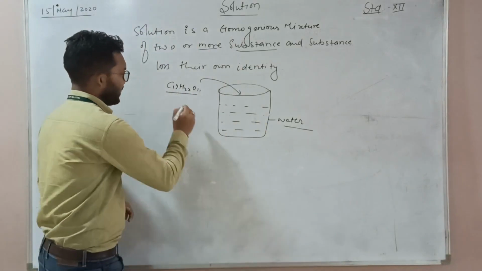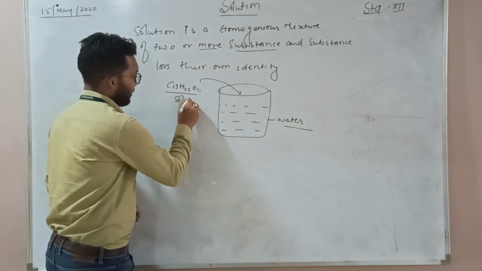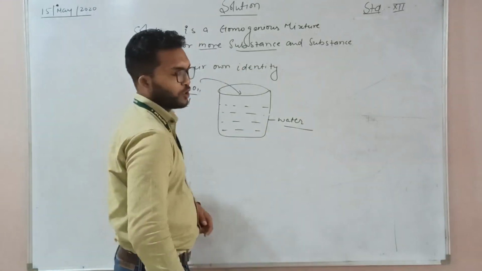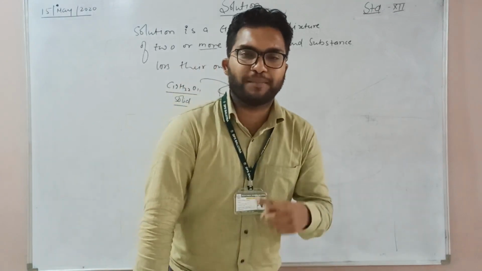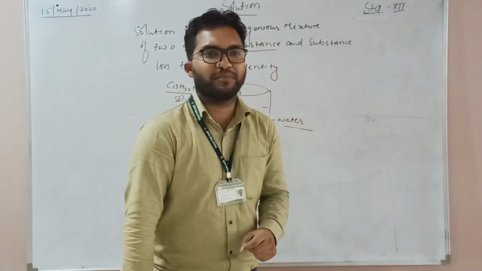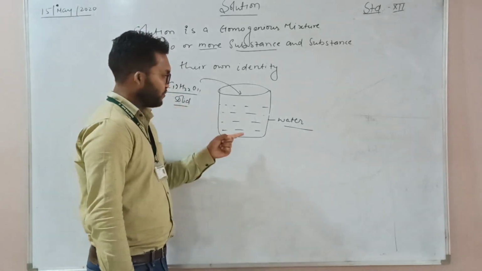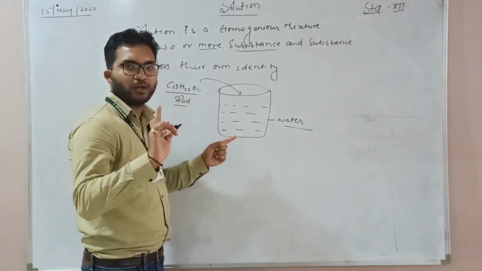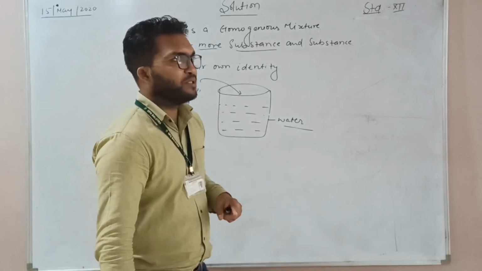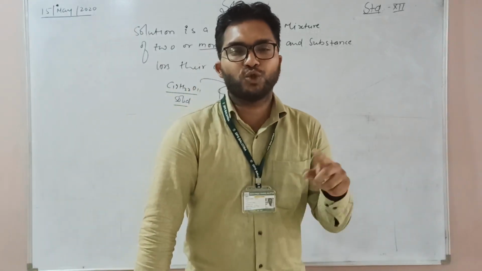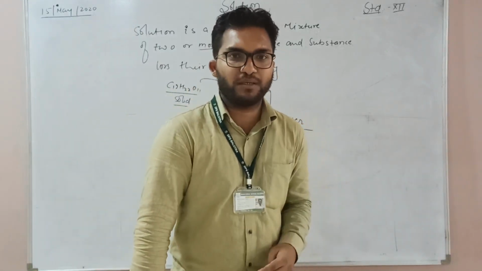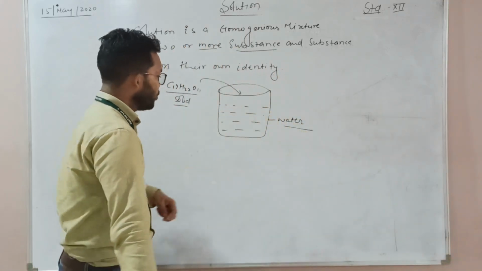Firstly, sugar is present in a solid state. After that, you cannot separate it, and you cannot see with your naked eye whether the solid sugar is present or not. That means we consider those solutions in this chapter which are true solutions.